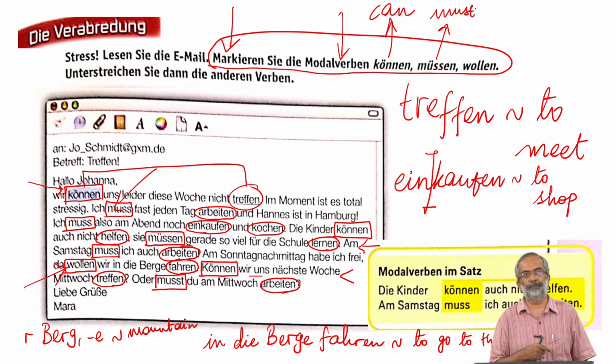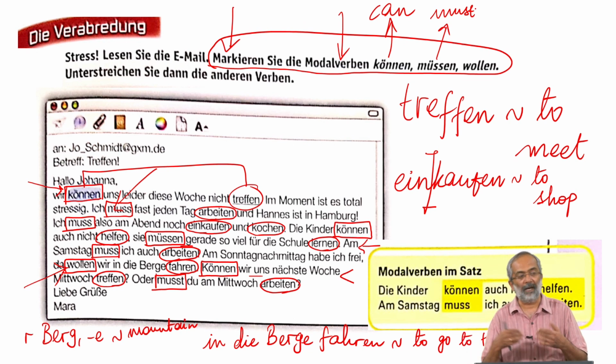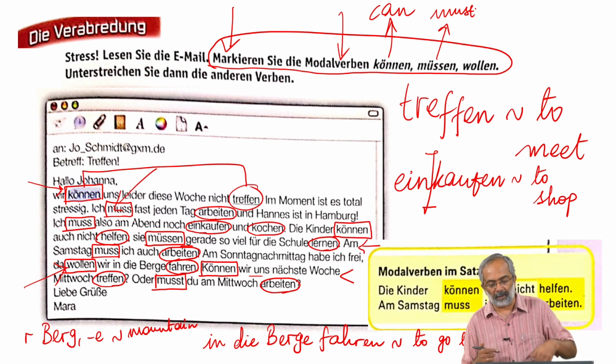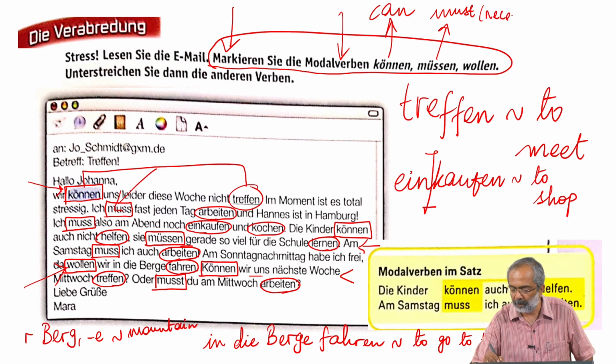But in German, müssen and nicht changes the meaning to you don't need to, you don't have to do this. So müssen is something that you have to do, must in the sense of necessity.